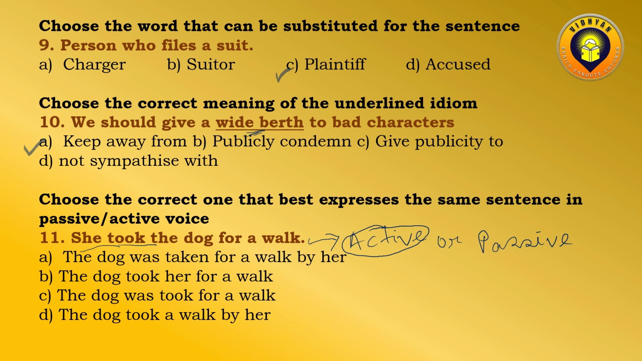Okay. So we have to choose one of these alternatives. The dog was taken for a walk by her. The dog took her for a walk. The dog was took for a walk, which is totally grammatically wrong. The dog took a walk by her. It is also not right. So only the first option, the dog was taken for a walk by her, is the right answer.